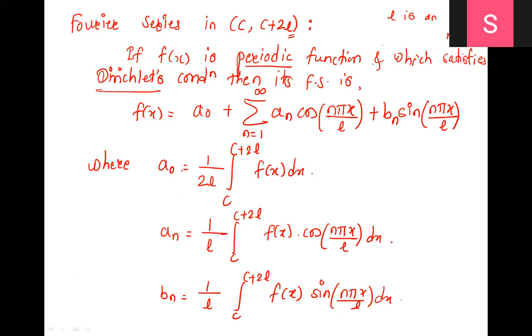Okay, so this is the definition. Now, in C to C plus 2 pi interval, we have seen the three basic types of intervals. First was 0 to 2 pi, then minus pi to pi, and then last is 0 to pi, that is half. So exactly similar ways we are writing it in L also.